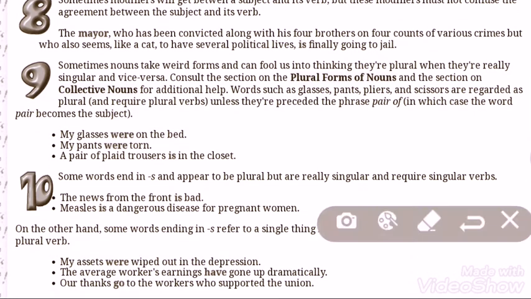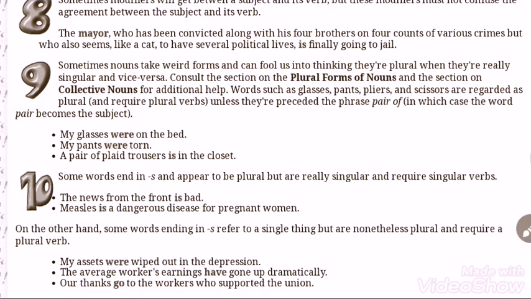Rule number 9. Sometimes nouns take weird forms and can fool us into thinking they are plural when they are really singular, and vice versa. Consult the section on the plural forms of nouns and the section on collective nouns for additional help.